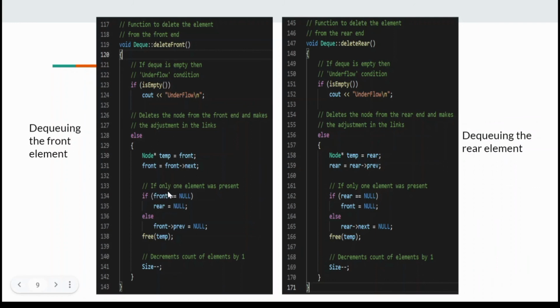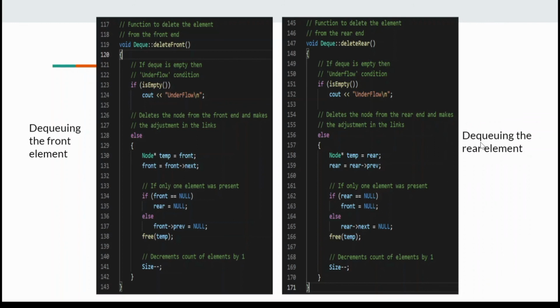If only one element was present, we make the rear also null. If not, we make the previous front null, and then we free the temp variable, and then we decrement the count of elements by 1.